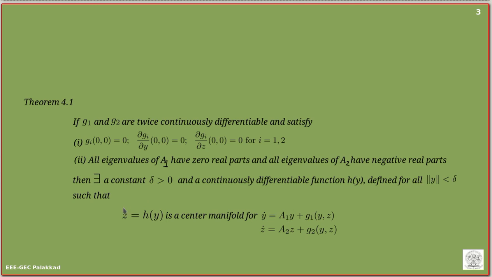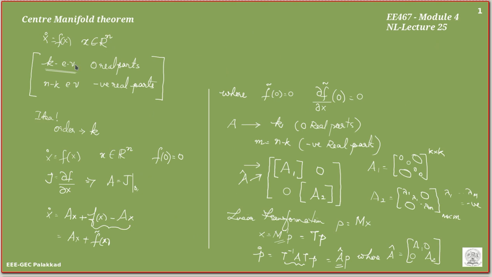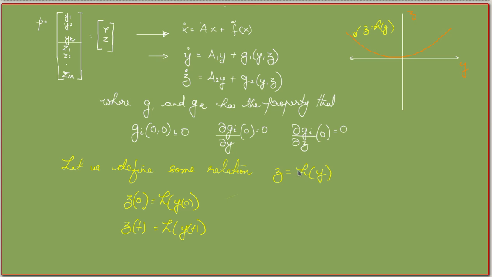That means this is a center manifold for this equation, that means the transformed equation. Okay, so we have just defined this center manifold equation and we say that we have transformed the actual equation using this transformation to this form, and if I define some function z of t as h of y of t, that is a center manifold if this condition is satisfied.